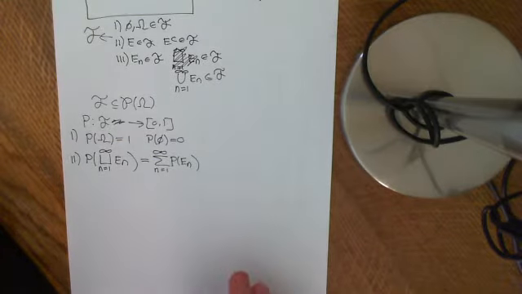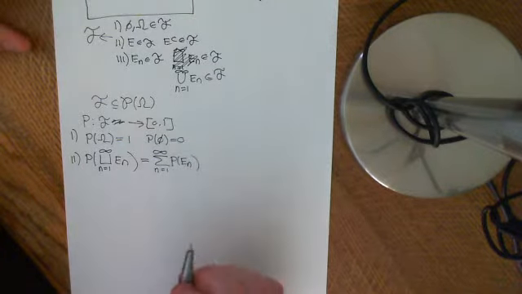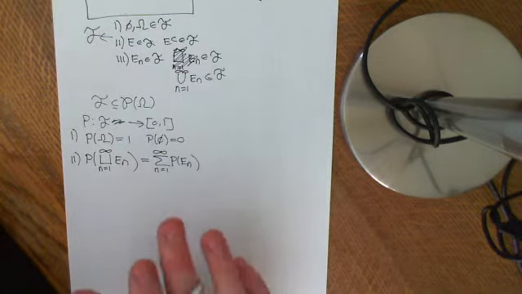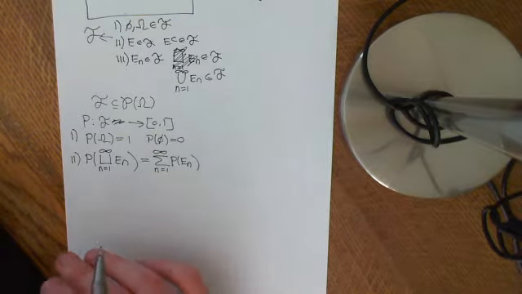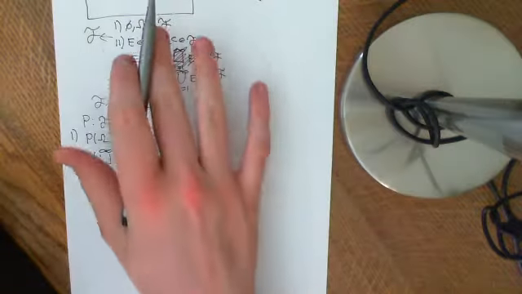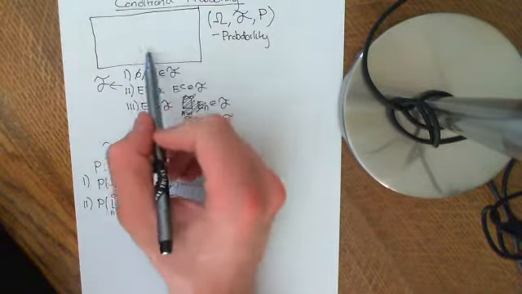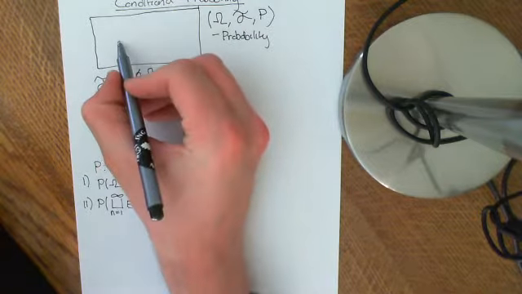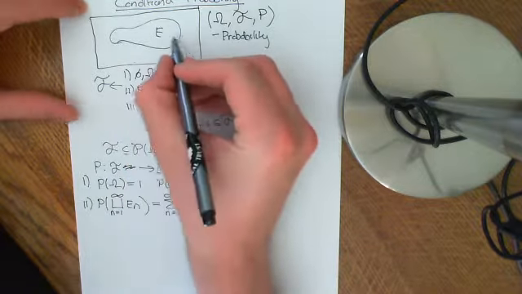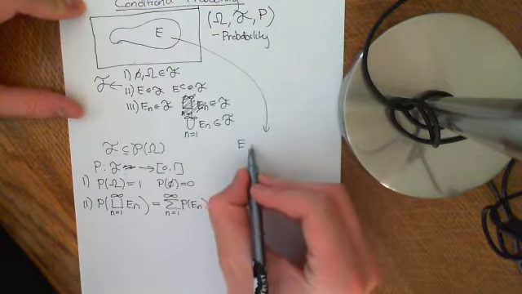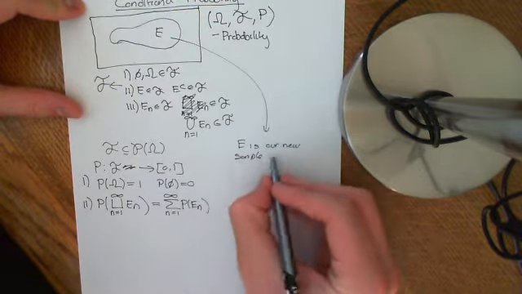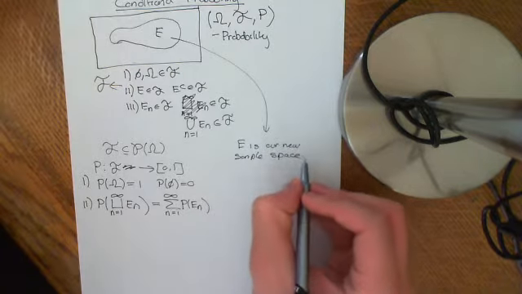Now the concept of conditional probability is basically reducing down the idea of a sample space. It's very similar to the concept, for instance, if you have seen group theory, of groups and subgroups. What we are basically saying is, can we find probability spaces within our probability space? For instance, if we take an event E, that's a subset of the sample space, what if we say E is our new sample space? We ignore everything in E complement, and just consider E as a sample space now.